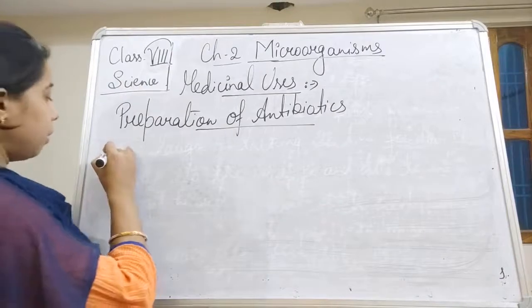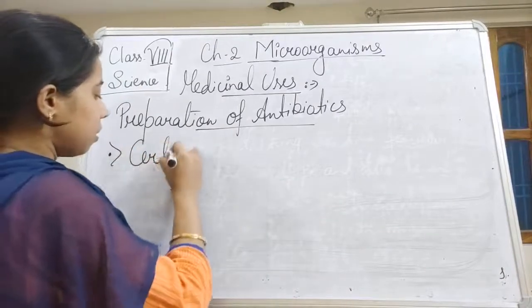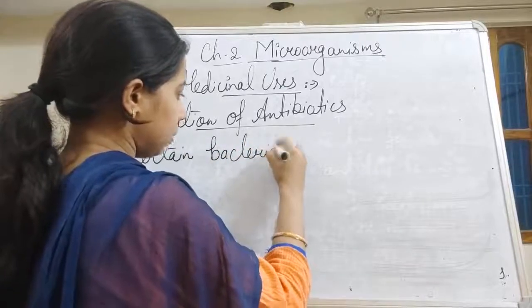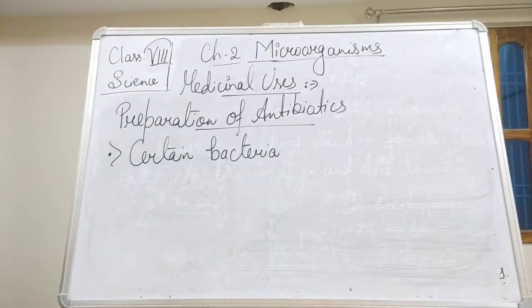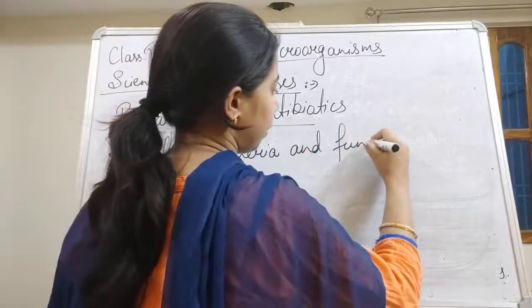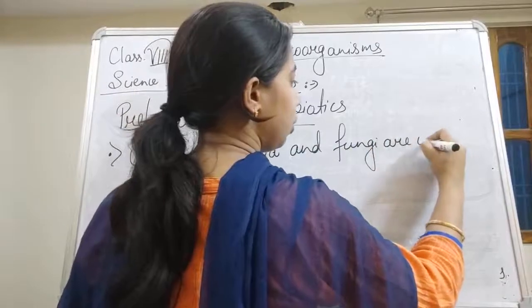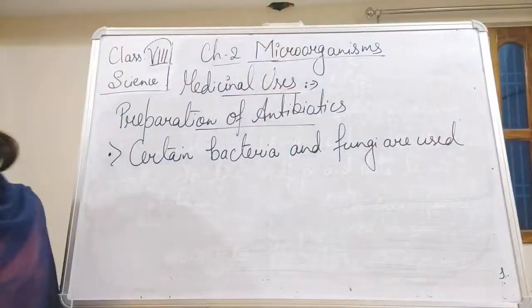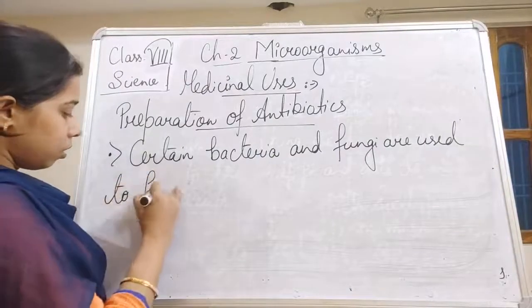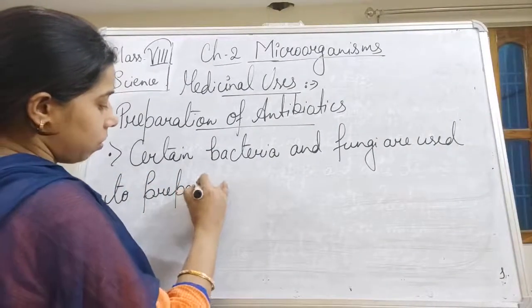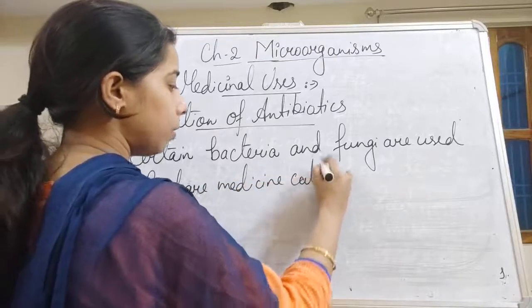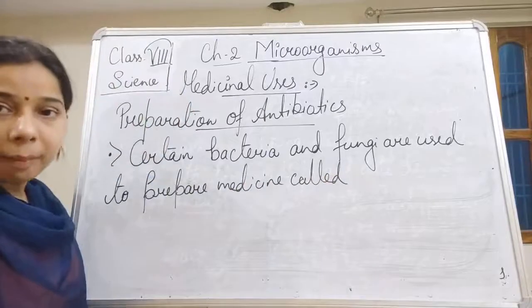So we can write here: certain bacteria and fungi are used to prepare medicine called antibiotics.